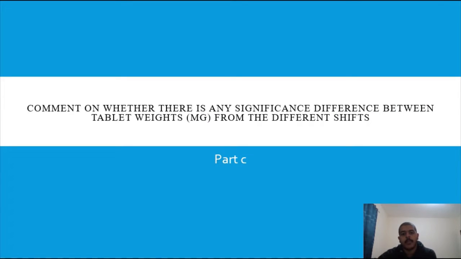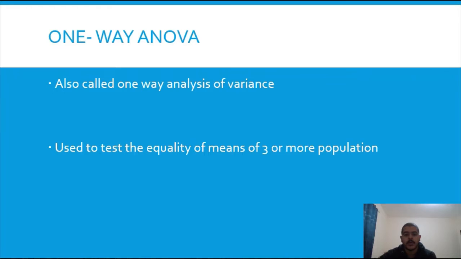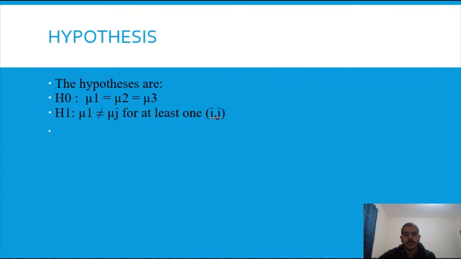My name is Nabil Umar, and I'm going to comment on whether there is any significant difference between tablet weights from different shifts. To solve this question, one-way analysis of variance, also called one-way ANOVA, will be used. One-way ANOVA is often used to determine whether there is any statistically significant difference between the means of 3 or more independent groups. First, we make a hypothesis test, which is shown in the slides.